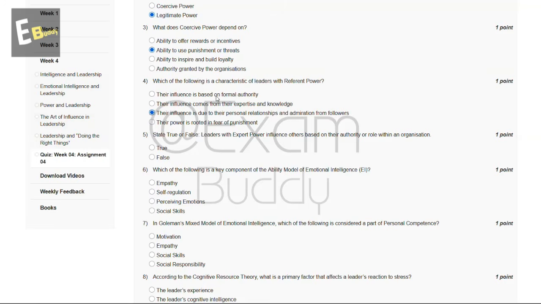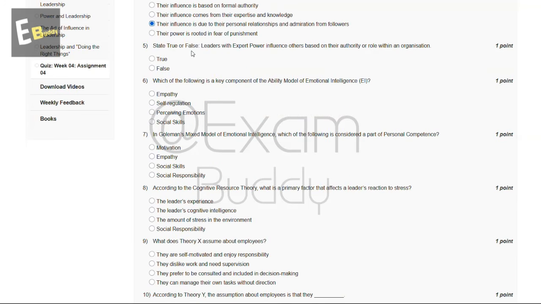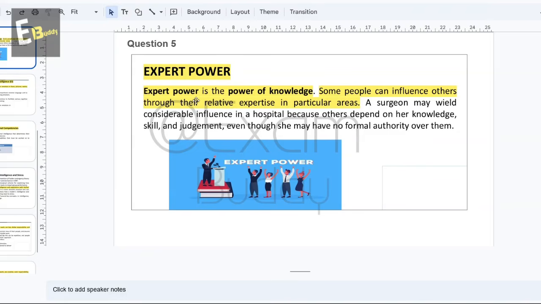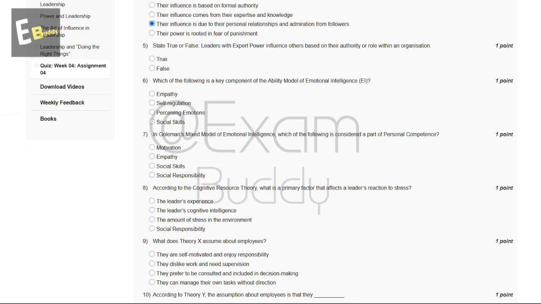Now let's go to our question number 5. State true or false. Leaders with expert power influence others based on their authority or role within an organization. True or false. So let's check the explanation. So explanation says expert power. Expert power is the power of knowledge. Some people can influence others through their relative expertise in particular areas. So the answer of our fifth question is B. False.